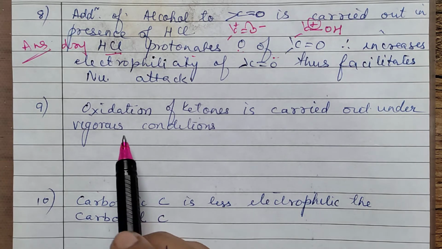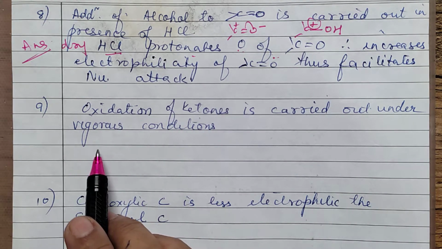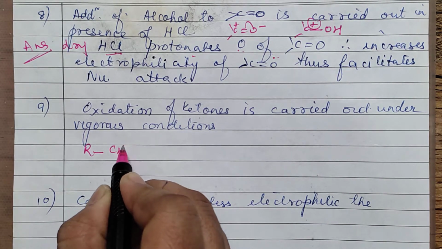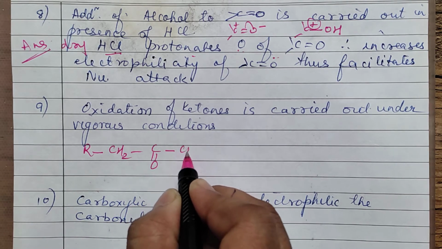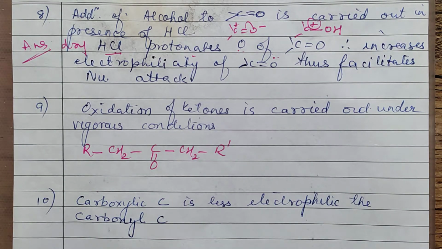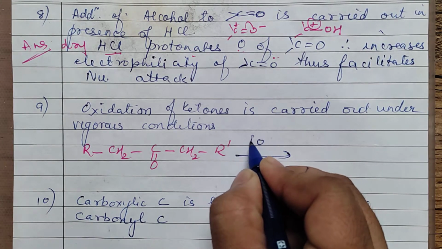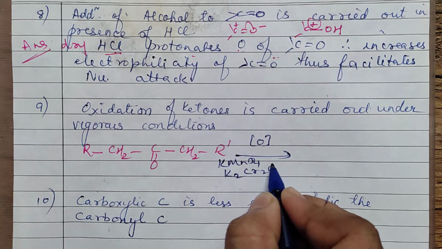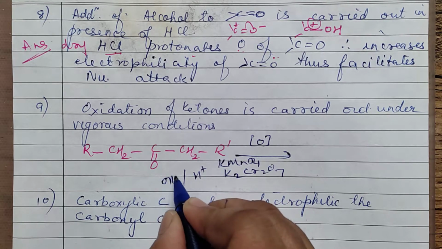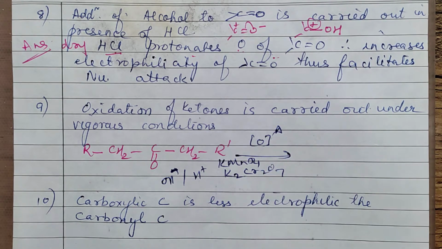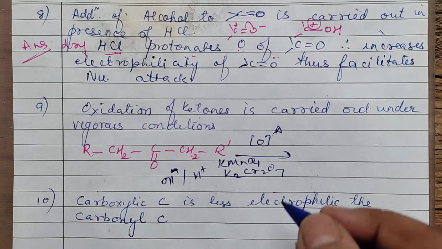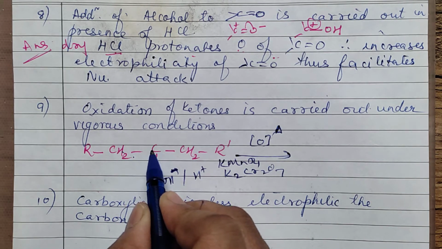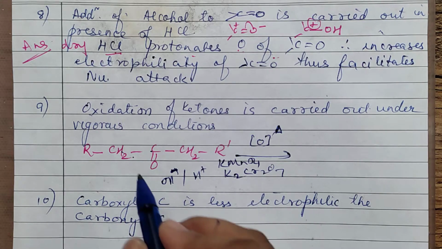The next question says oxidation of ketone is carried out under vigorous conditions. Why? Now if you are talking about a ketone, say if I write down like this is a ketone, and when you carry out its oxidation in the presence of strong oxidizing agents, potassium permanganate, you can use potassium dichromate, acidified or alkaline, right? You have to heat it. It has to be carried out at elevated temperatures, right? Why is it so? Because the CC bond also has to break, as there are possibilities that the bond may break from here.